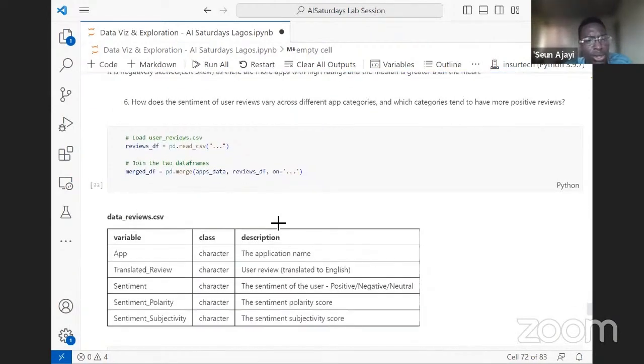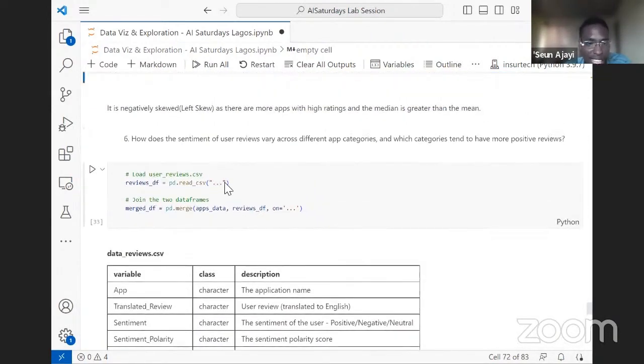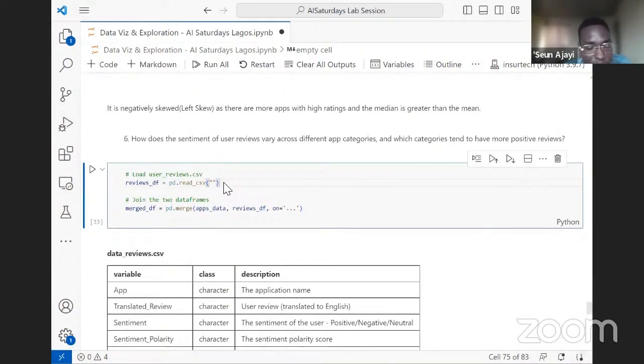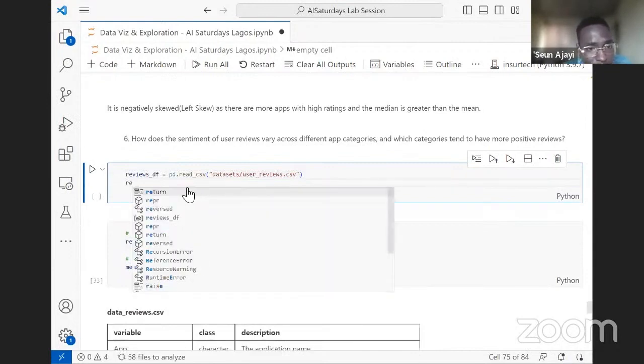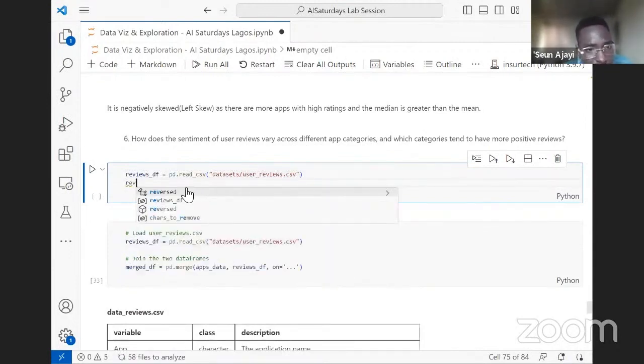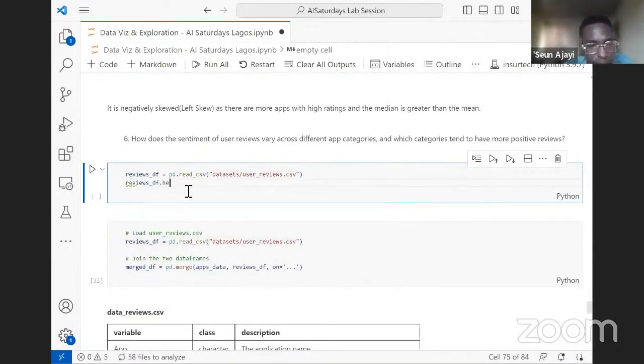Then we can go ahead to another data set. Like we know since the beginning, there's a user review data set. We'll be trying to make use of that now. Data sets. I hope we don't have the path issues that we had before. Data sets. Yeah, user reviews. So let's do a quick head of this to see what the contents of the data set look like. Review head.